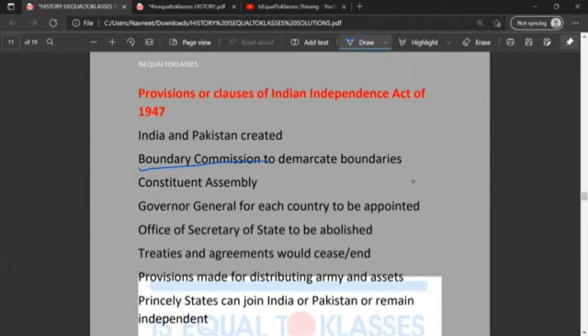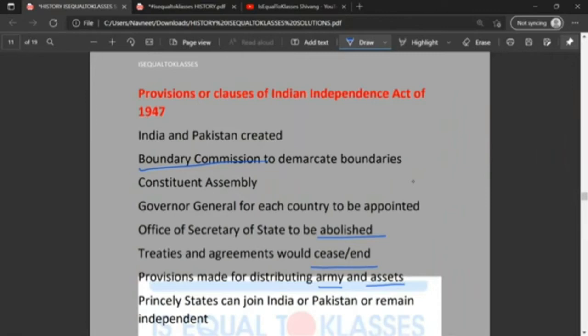A Governor General would be appointed for each country, the Office of Secretary of State would be abolished, treaties and agreements would cease to exist, and provisions were made for distributing the army and assets. So armies would be divided between Pakistan and India, and assets would also be divided. Princely states could join India or Pakistan or remain independent.